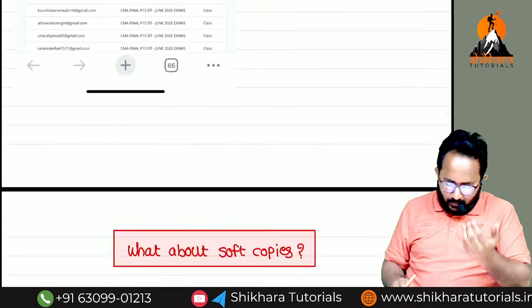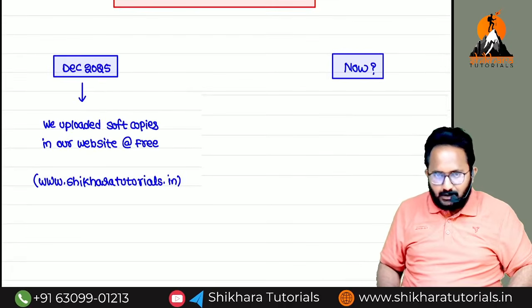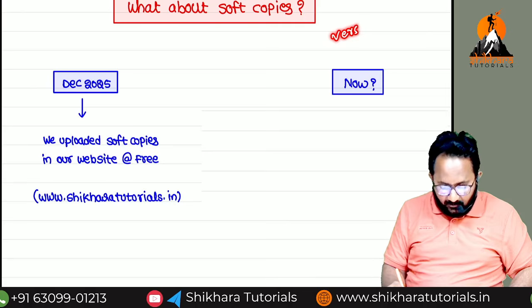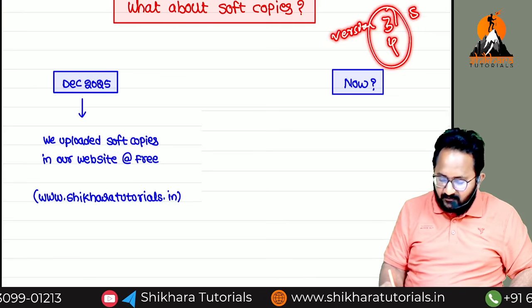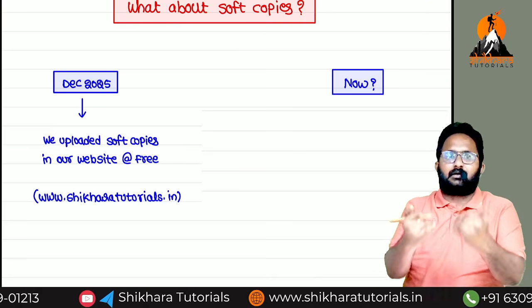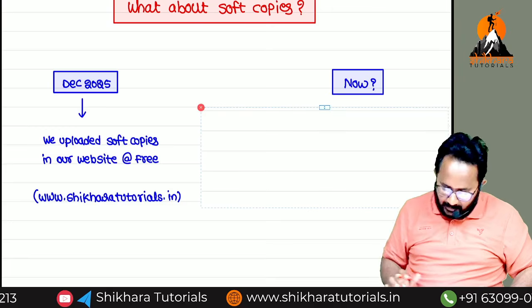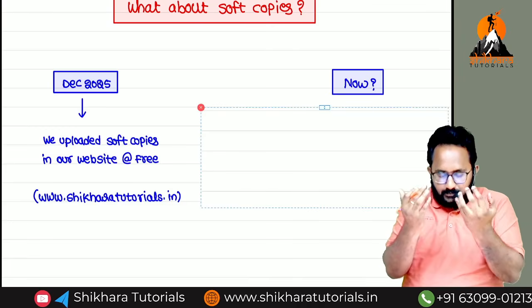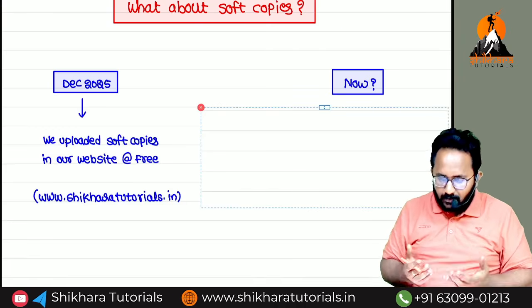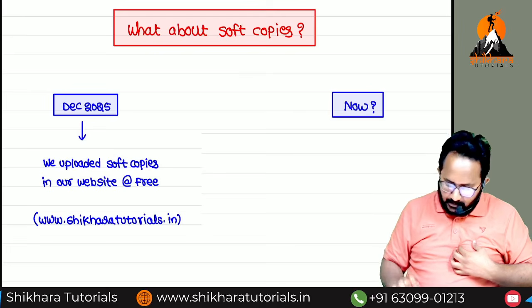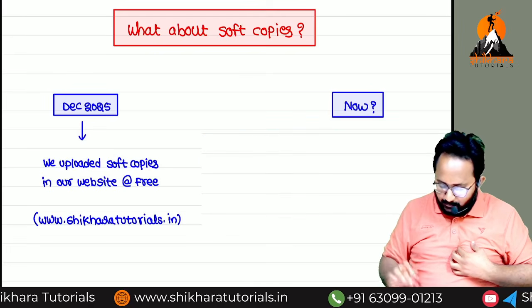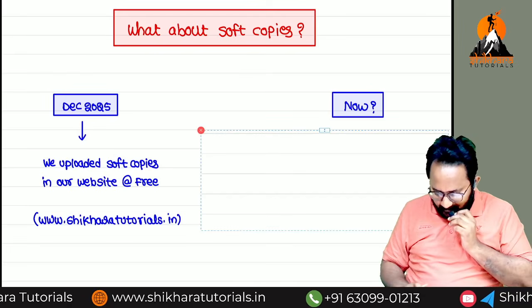No, sir, I don't want to purchase books. Because version 3 and version 4 of my books, nearly 5,000 sets, I already sold. That is why now I don't want to sell hard copies alone. I want to give the soft copies free of cost. But what condition do you want to impose, sir? Yes, I want to impose this condition.